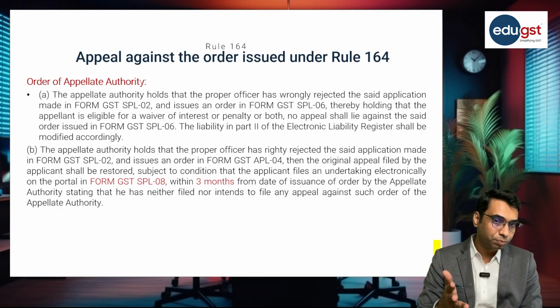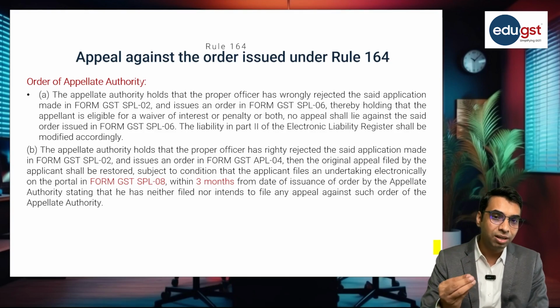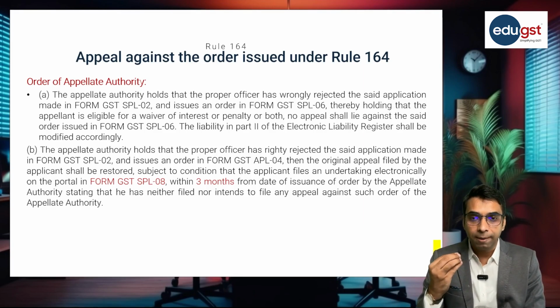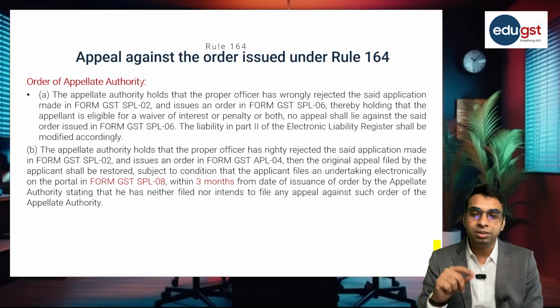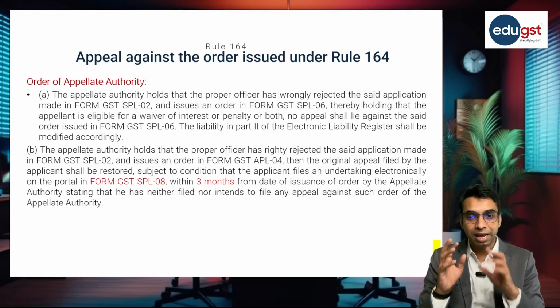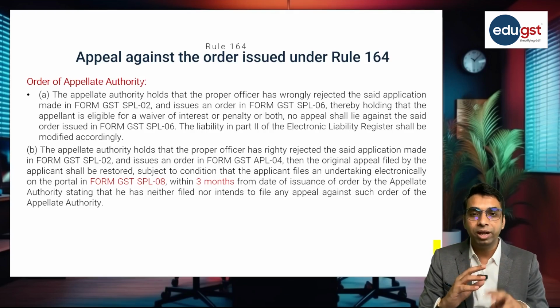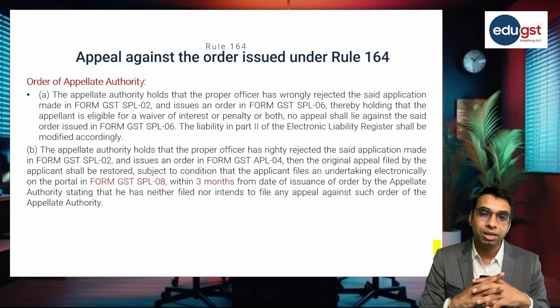SPL 06 is the order passed by the appellate authority accepting the application. SPL 07 is the rejection order passed by the proper officer for not accepting the application filed by the applicant. So these are all the forms which are relevant with this amnesty scheme, and we should be well versed with all these forms whenever we are applying for the amnesty scheme.